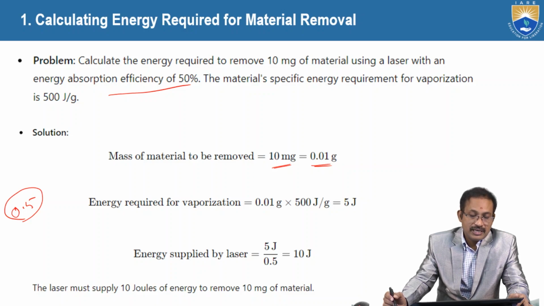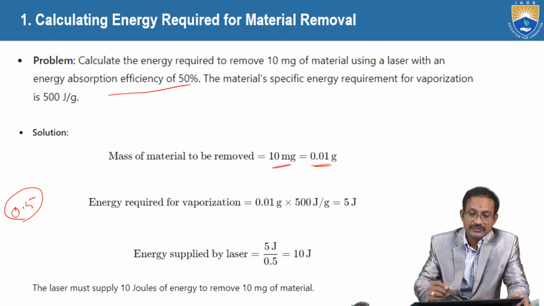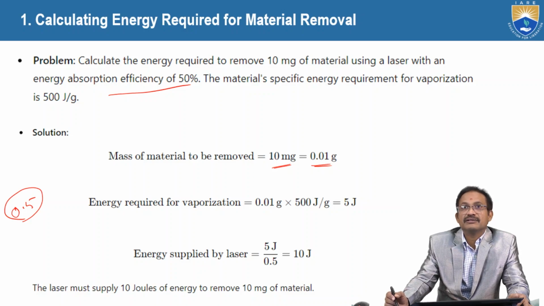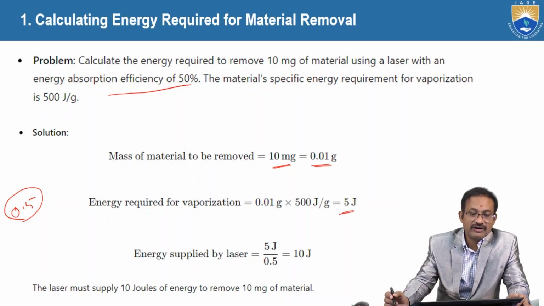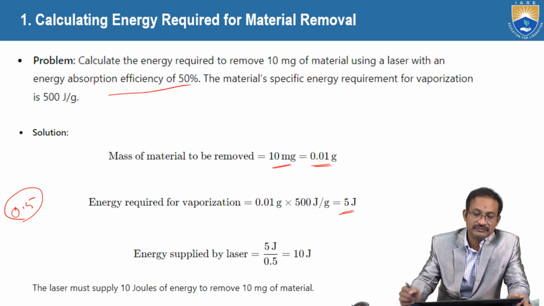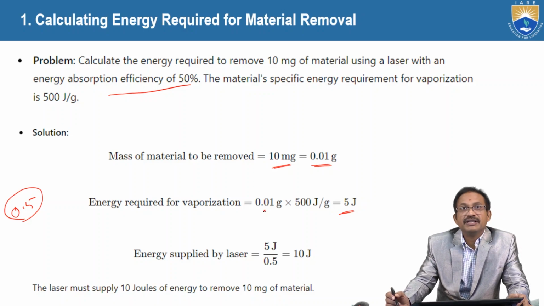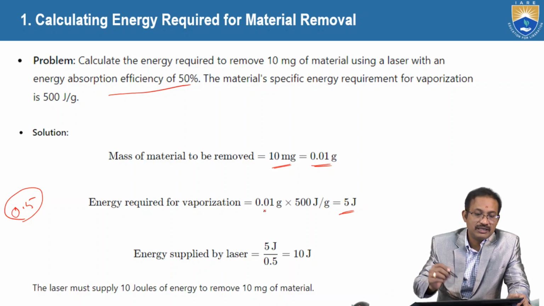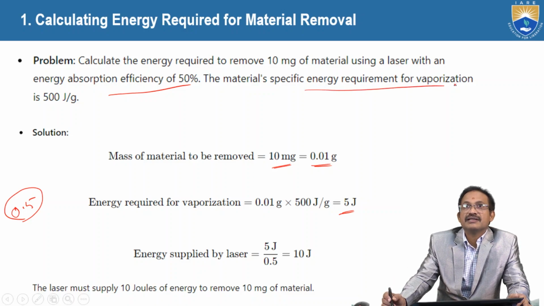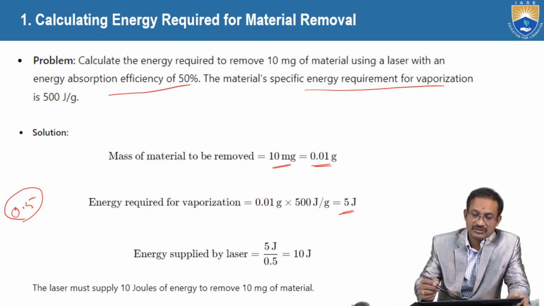Energy required for vaporization equals 0.01 into 500 joules per gram, that is 5 joules. So energy required for vaporization is nothing but the mass of material to be removed multiplied by the specific energy of vaporization.